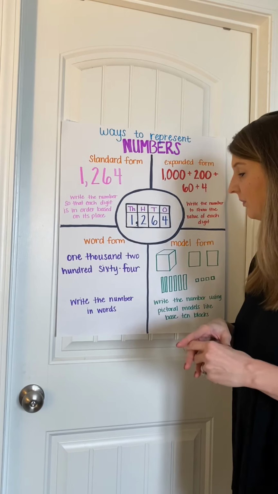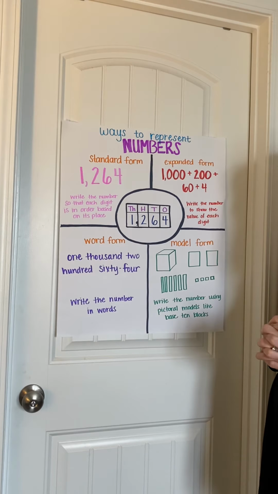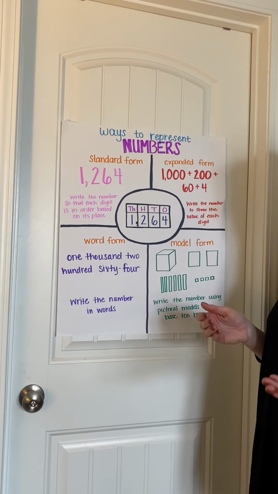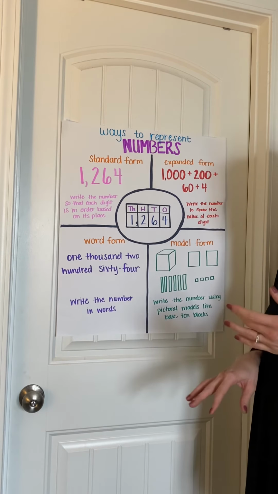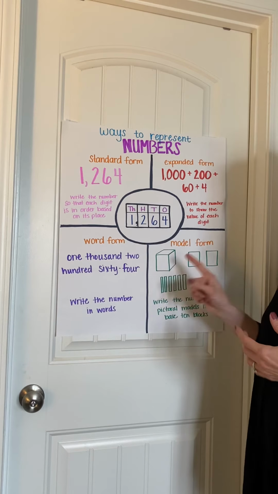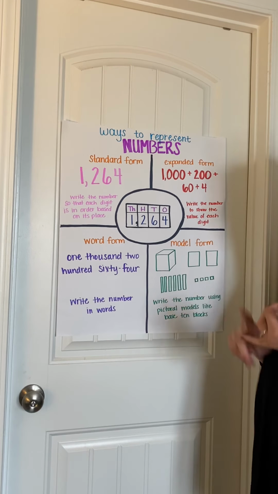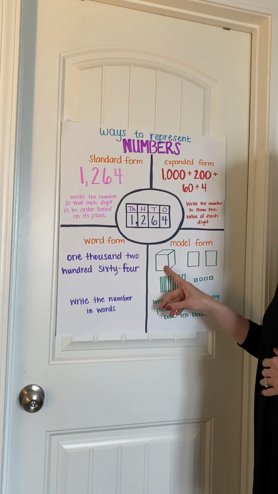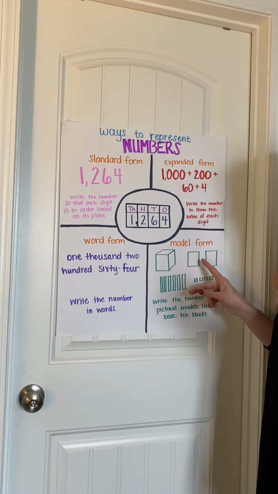And then finally you have model form, and model form is not something that you're going to typically draw, especially because it's difficult to represent 10,000s, 100,000s, millions, and beyond with models or base 10 blocks, or drawing this out. Your thousands place can be represented with the cube, then your hundreds would be represented with the flats.